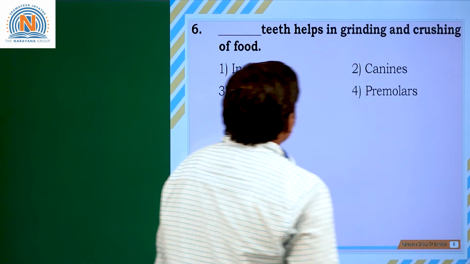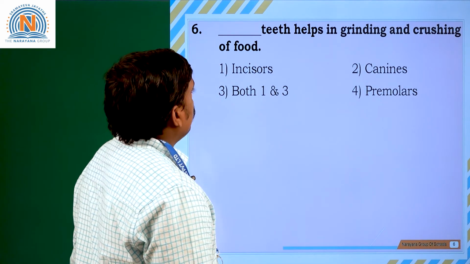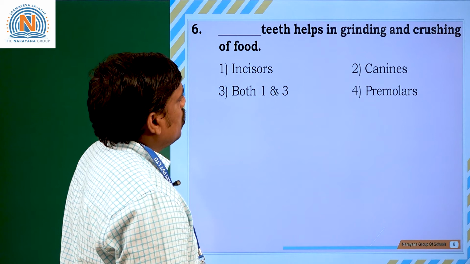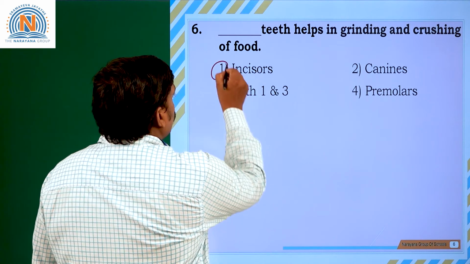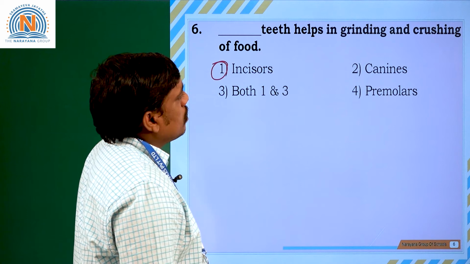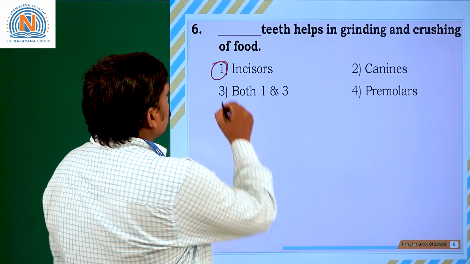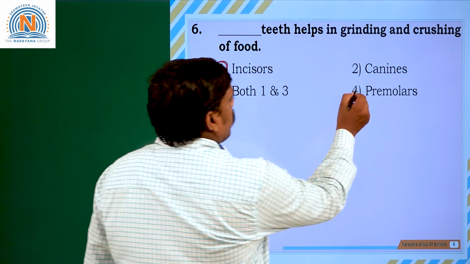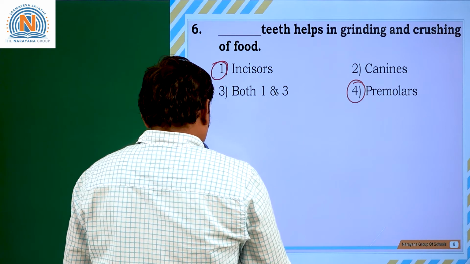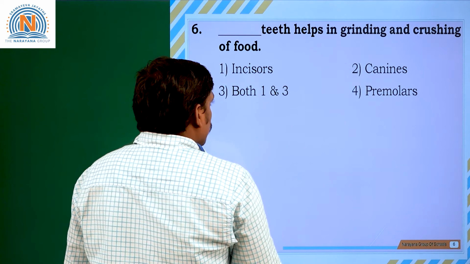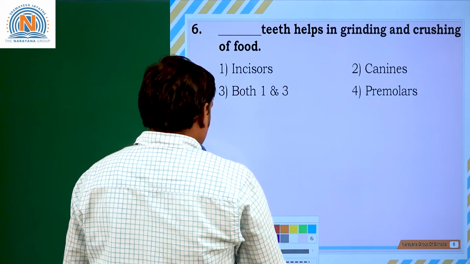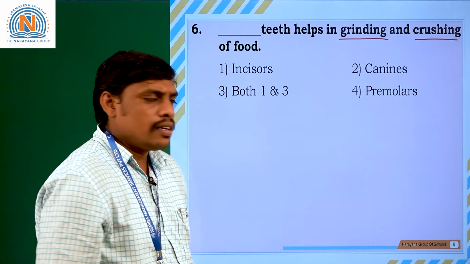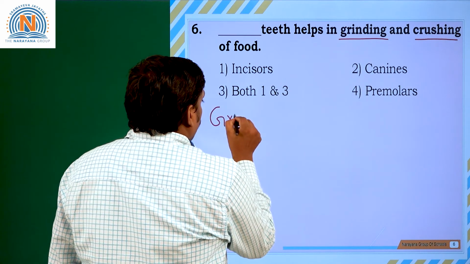Going for the sixth one. Dash teeth help in the grinding and crushing of food. Incisors, canines, both 1 and 3, and premolars. As I said in the previous question, incisors help in cutting. Sorry, not incisors, this one. These teeth help in grinding and crushing of food materials. Premolars. The correct answer is premolars. Why do they call it so? Because of grinding and crushing.